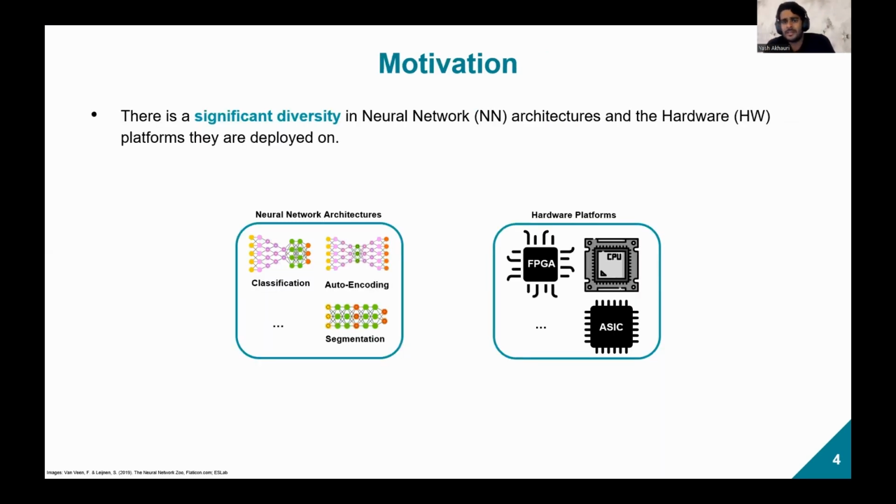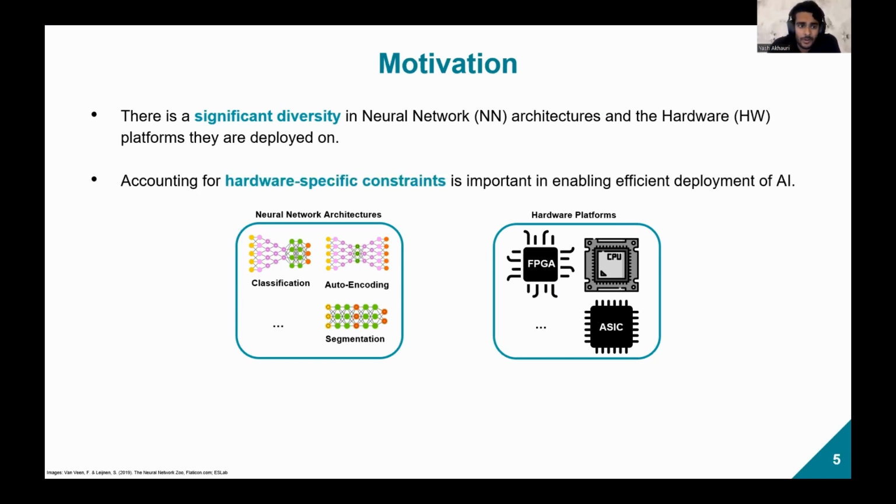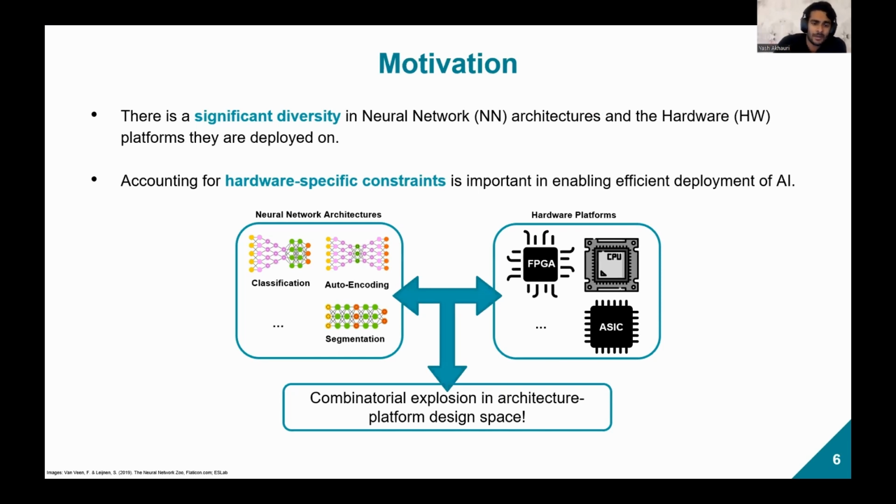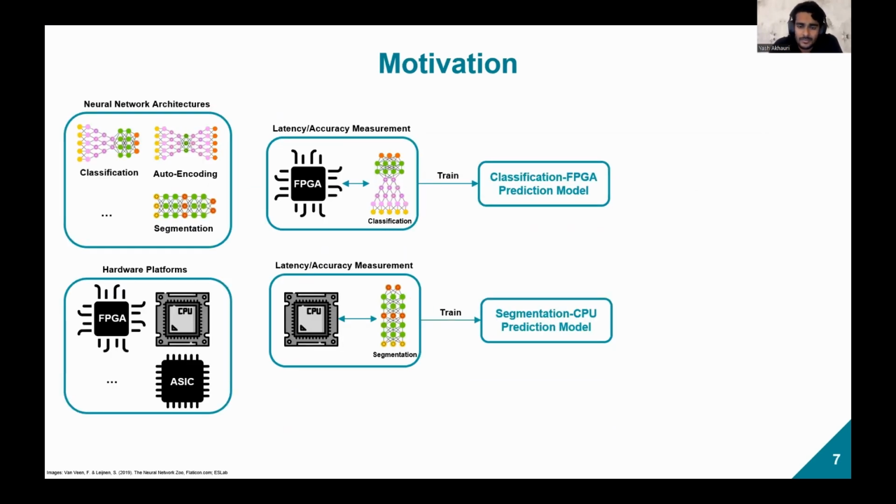There is significant diversity in neural network architectures and the hardware platforms that they are deployed on. Accounting for these hardware-specific constraints is extremely important in enabling efficient deployment of AI. As you can see, you have a lot of different architectures and tasks, as well as hardware platforms, which leads to a combinatorial explosion in the architecture platform design space.